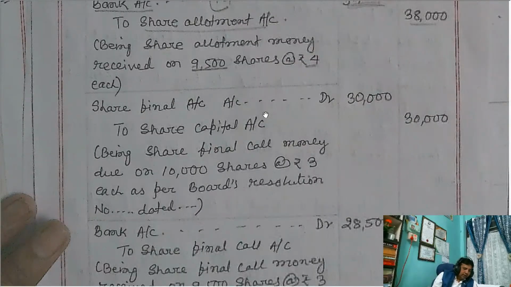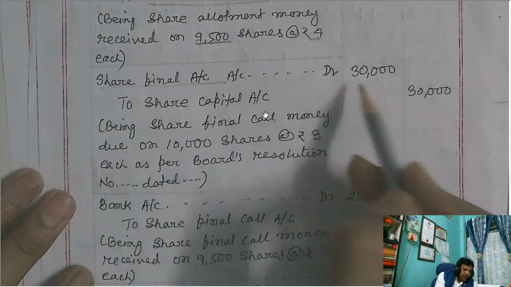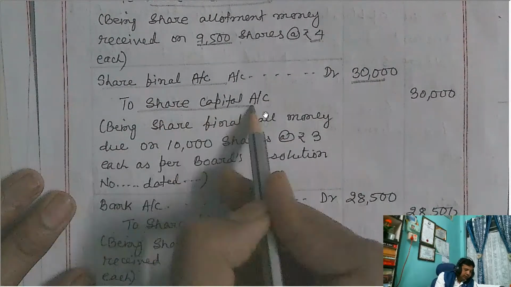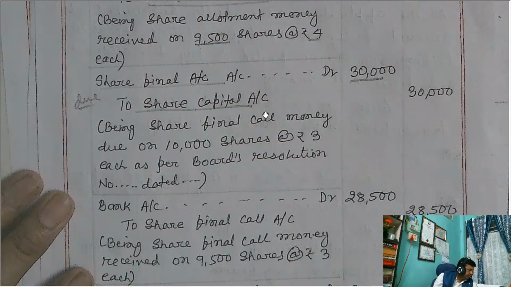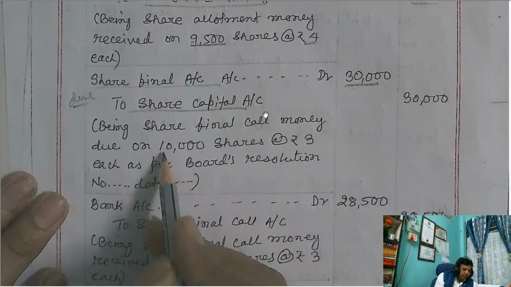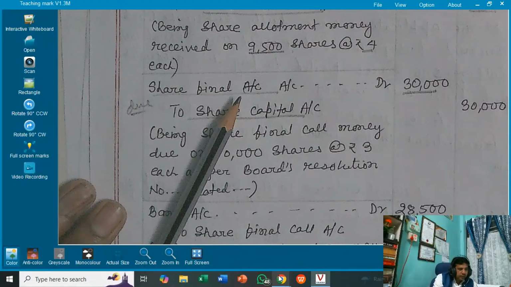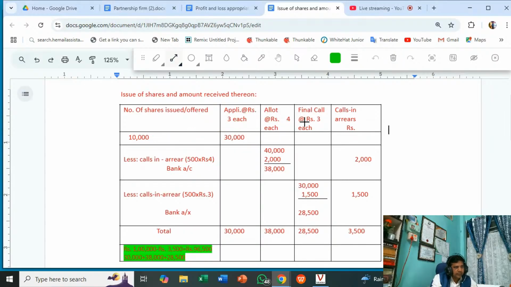Okay. Then the final call. Share final call account debit to share capital account. Now again it is due. Share final call. The due amount: how many shares is the company supposed to receive on? Again, you see the table. In the table, see here. Now I will take the final call here.